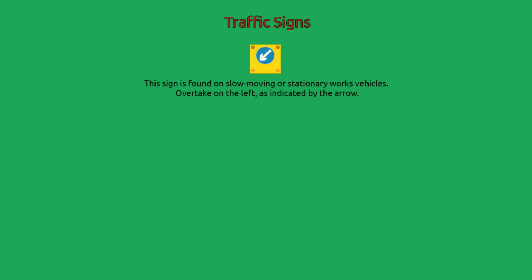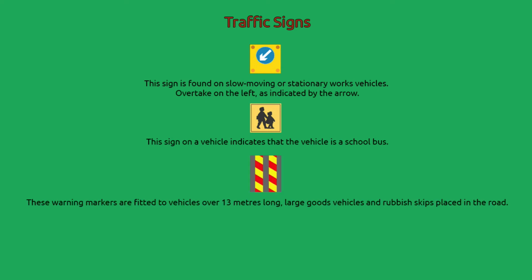Traffic signs. This sign is found on slow-moving or stationary works vehicles. Overtake on the left as indicated by the arrow. This sign on a vehicle indicates that the vehicle is a school bus. These warning markers are fitted to vehicles over 13 metres long, large goods vehicles and rubbish skips placed on the road. This sign means a sharp deviation to the left, right if the arrows face right.